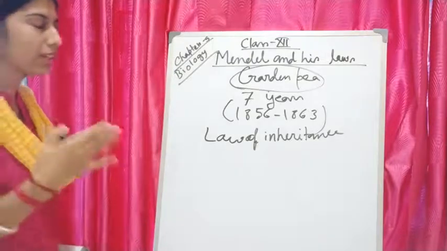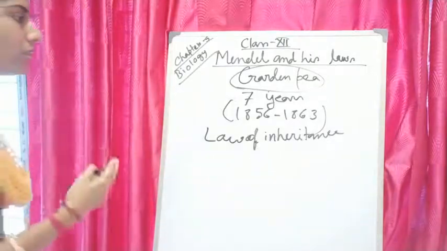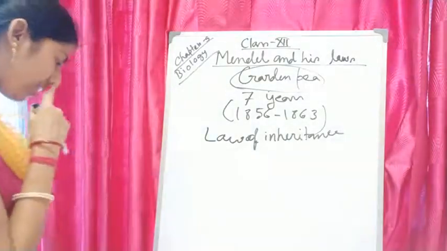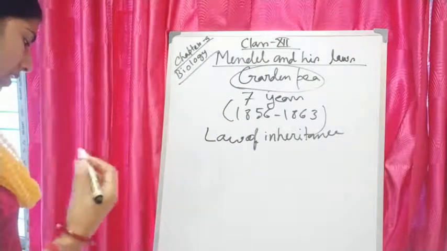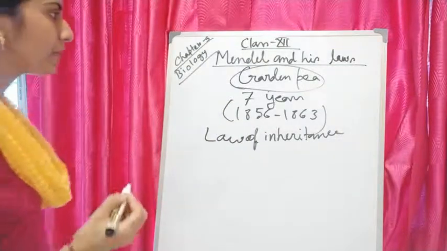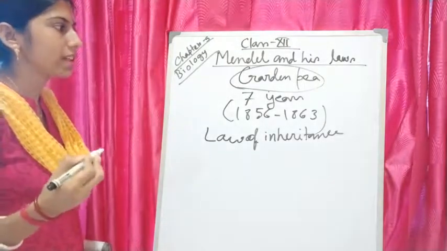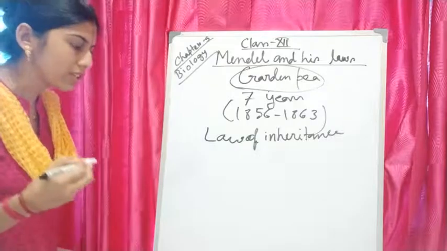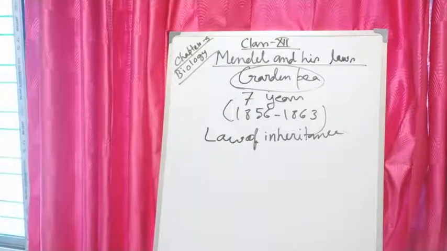Mendel did both self-pollination and cross-pollination, and for both, the pea plant is very suitable. The plant is easily available and grows early, it doesn't take too much time. So these are some reasons for which Mendel chose the pea plant.